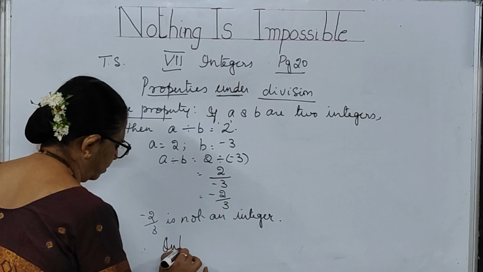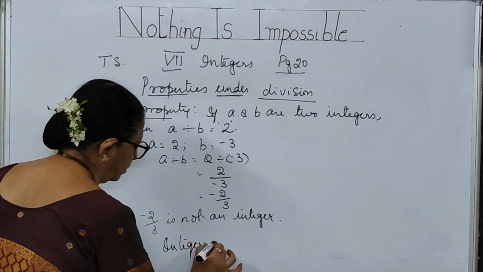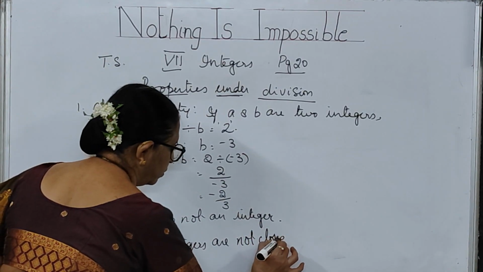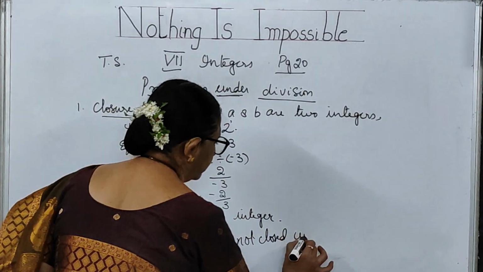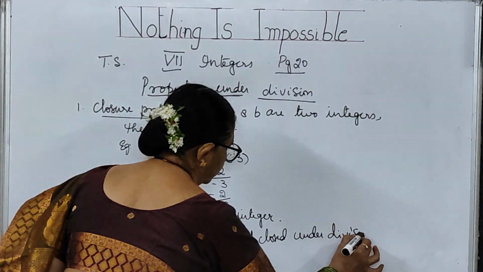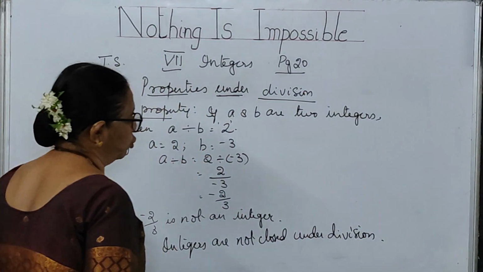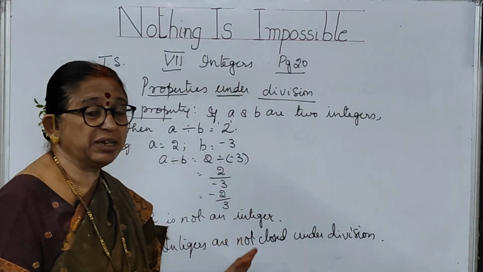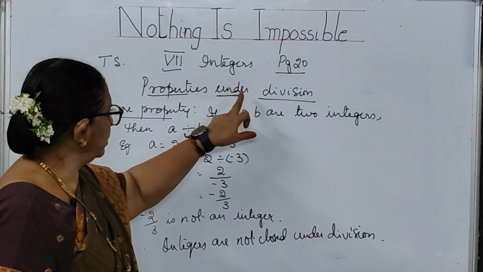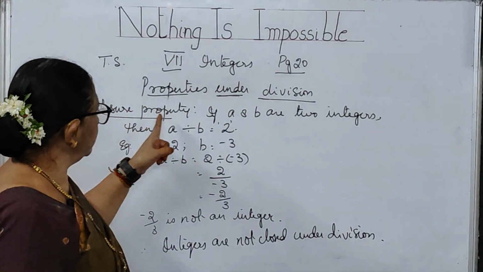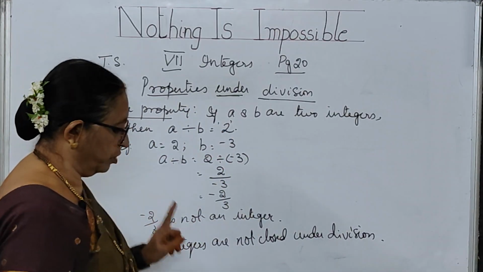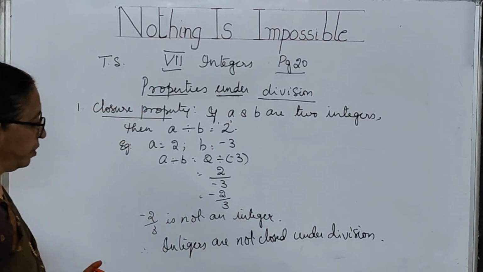Integers are not closed under division. So in division, the closure property does not exist for integers. This is the reason I have given. Write down.